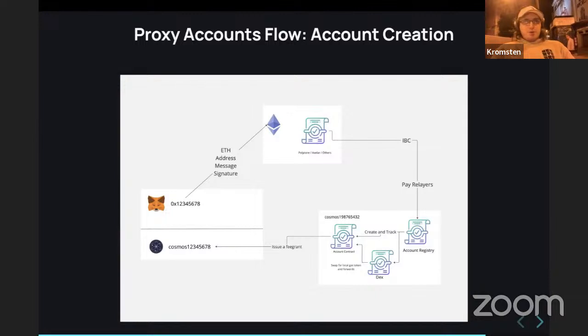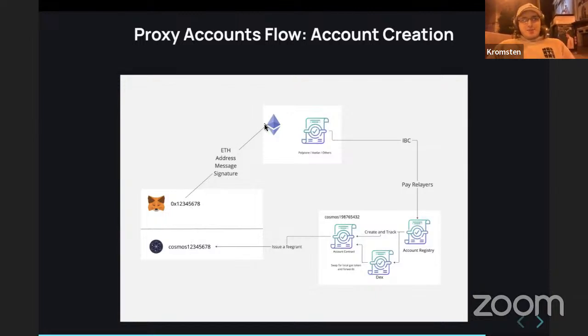This is what we call a proxy account. If we take a small, simple example of how we would do this for Ethereum users on our front end: let's say users only have some funds on Ethereum.